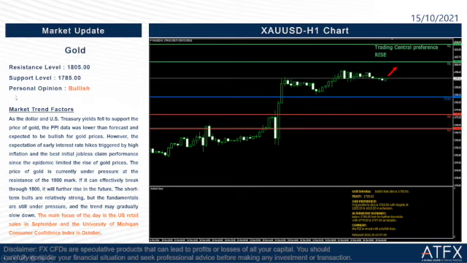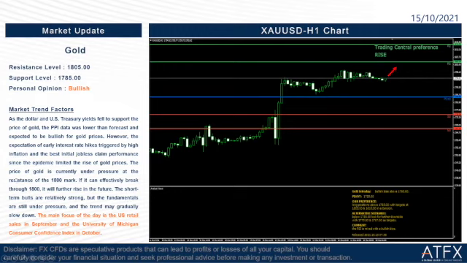Okay, so my personal opinion today is bullish. So let us read the trend factors here. Why will I take it as bullish for the gold price today? As the dollar and US Treasury yields fell to support the price of gold, the PPI data was lower than forecast and expected to be bullish for gold prices. However, the expectation of early interest rate hikes triggered by high inflation and the best initial jobless claim performance since the epidemic limited the rise of gold prices.